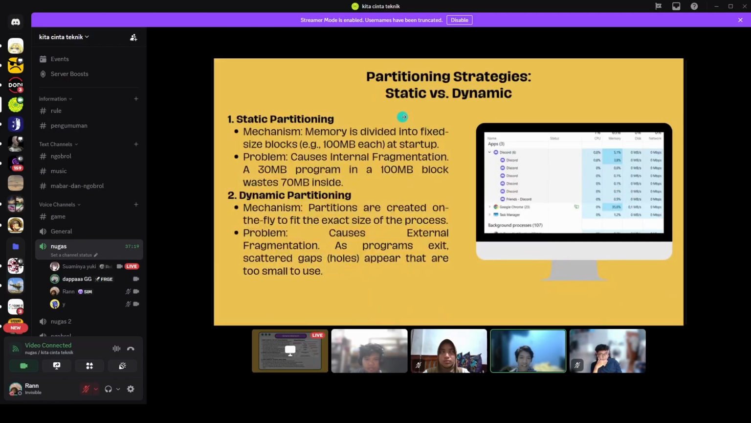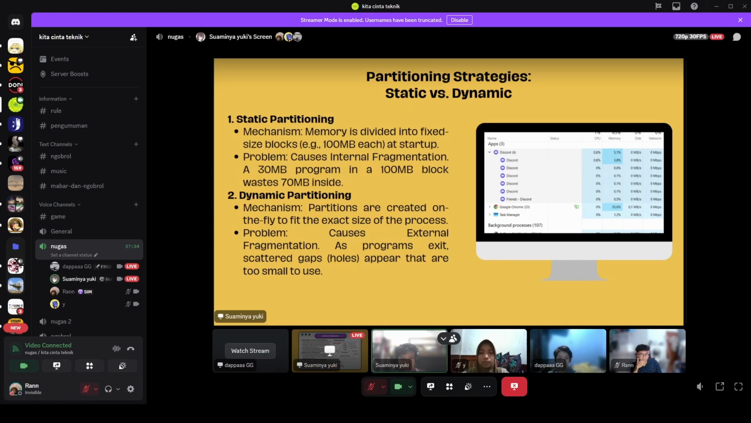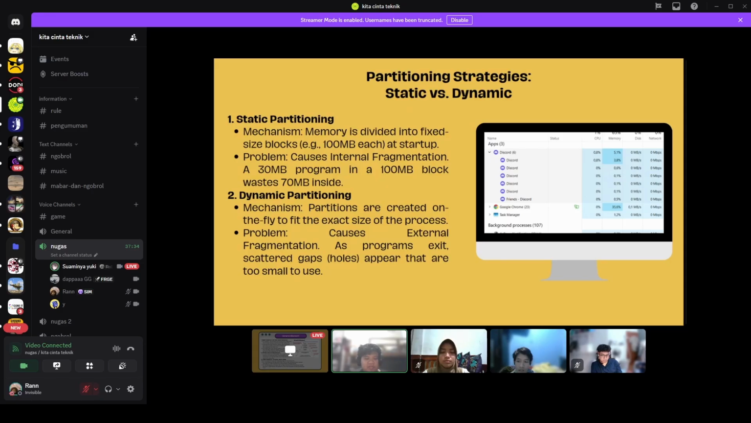Okay, this is partitioning strategies, static versus dynamic. Static partitioning mechanism: memory is divided into fixed-size blocks, like 100 megabytes each, at startup. The problem is that it causes internal fragmentation. For example, a 30 megabyte program fills a 100 megabyte block, so it wastes 70 megabytes inside.